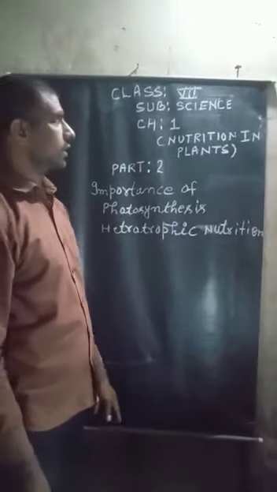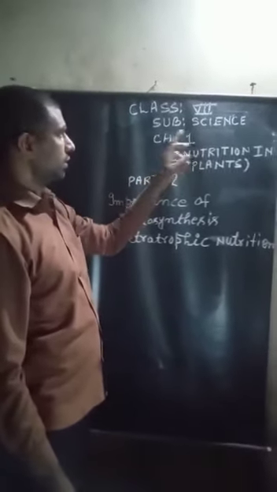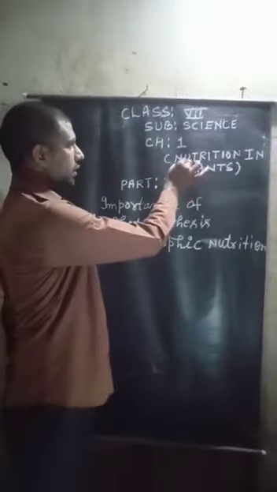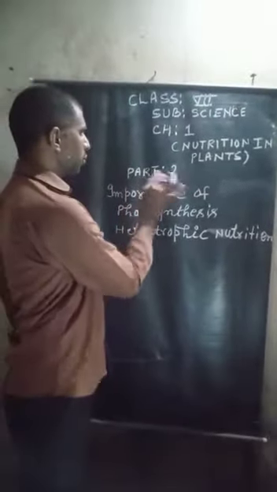I am going to discuss class 7 subject science, chapter 1, nutrition in plants. This is part 2 of chapter 1.